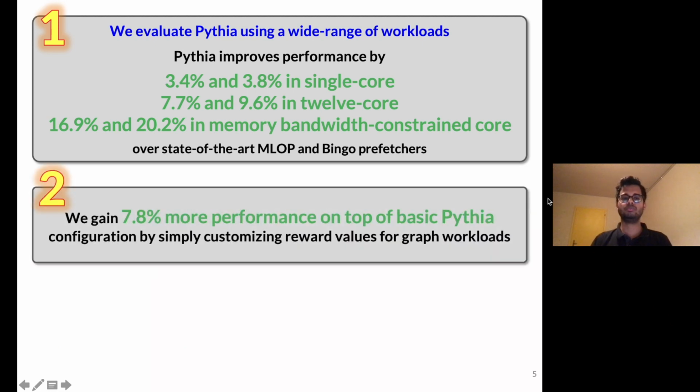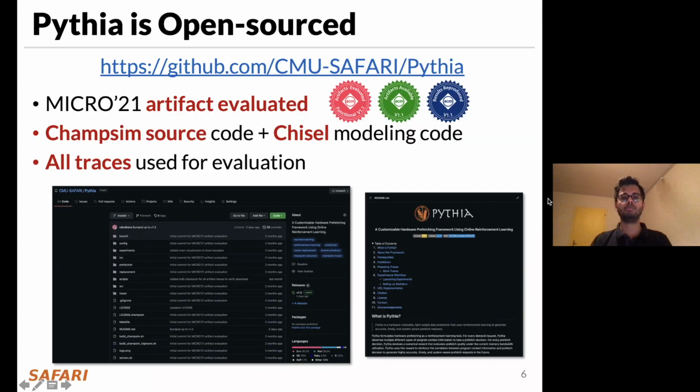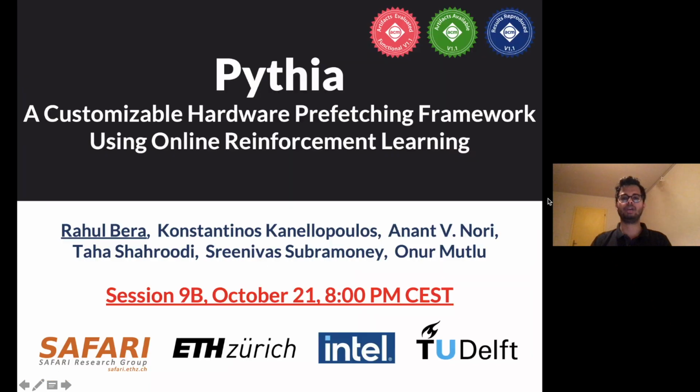We also show that we can easily customize Pythia using simple configuration registers for a targeted workload suite to extract even higher performance than the basic configuration without using any hardware level changes. Finally, Pythia proposes a realistic and practical implementation of its RL algorithm that incurs a very modest area and power overhead over a desktop class processor. Pythia is open source and fully artifact evaluated.